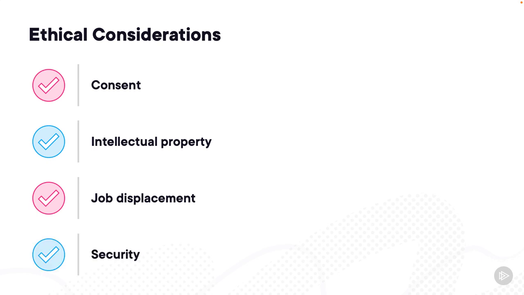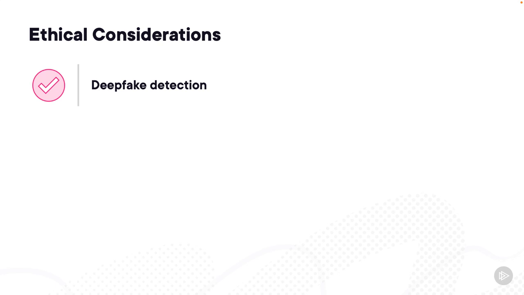Additionally, there is a need to safeguard AI models from malicious use, such as generating malware or conducting cyber attacks. Security measures are essential to prevent unauthorized access to AI systems. Also, there should be an investment in the development of reliable methods for detecting deepfakes and other AI generated content to counter their potential misuse. And it's crucial to establish accountability for AI generated content and provide transparency about the use of AI in content creation to build trust with users. You can't just generate an application that interfaces with OpenAI and let it just say what comes back. You always have to be careful.